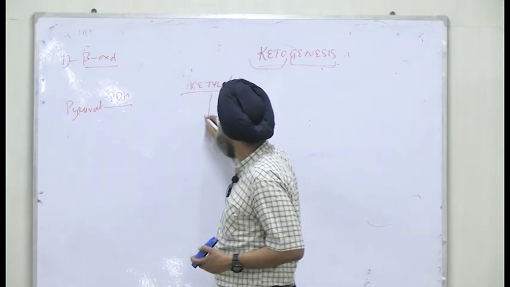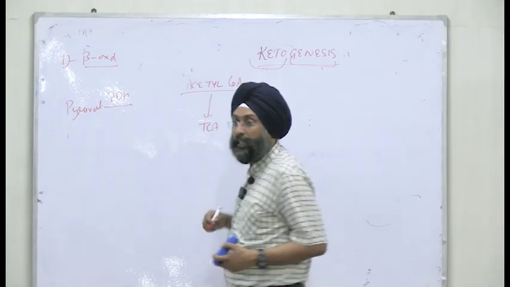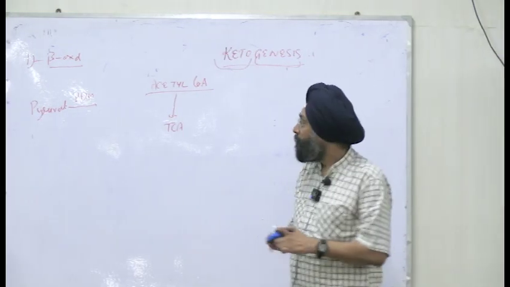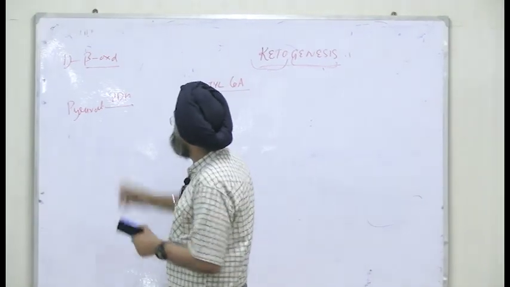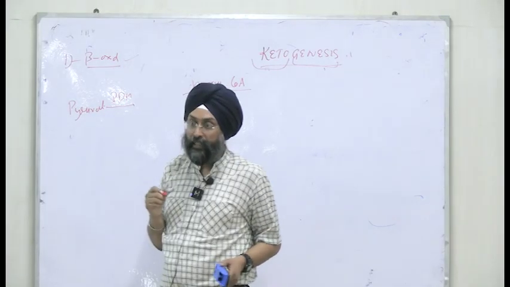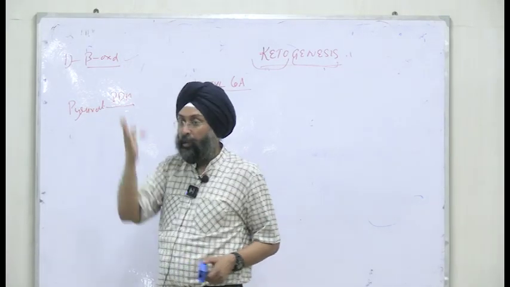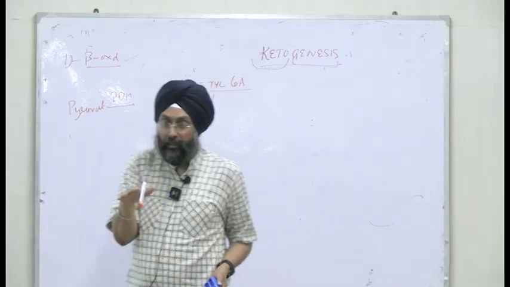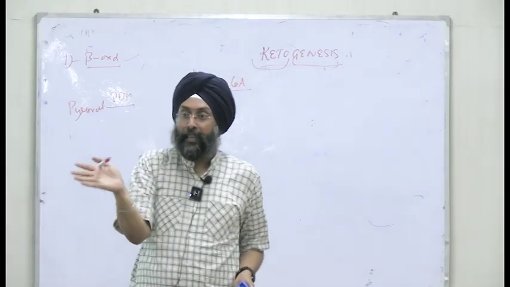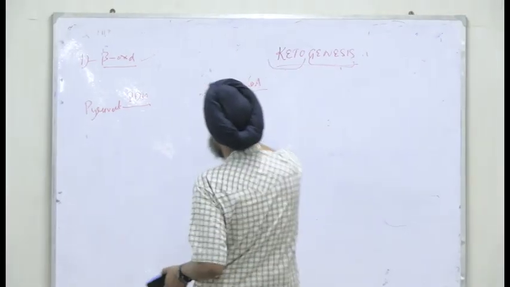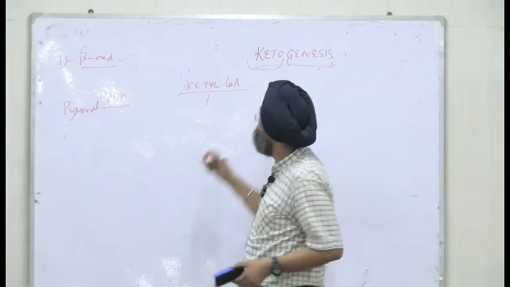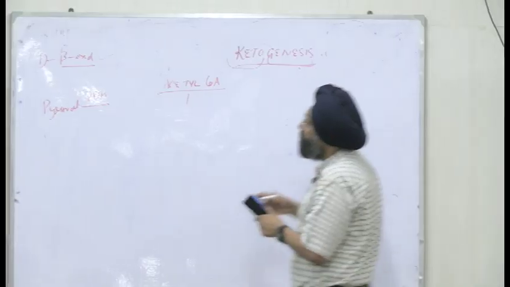Then it enters the TCA cycle. But now we are synthesizing ketone bodies. So the primary source was beta-oxidation, and the second is from glycolysis, where we form pyruvate. Pyruvate is converted to acetyl-CoA via the pyruvate dehydrogenase complex, and from acetyl-CoA it will enter the TCA cycle. But now we are synthesizing ketone bodies.